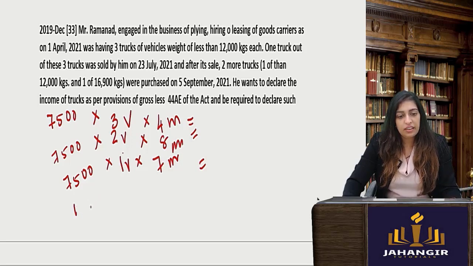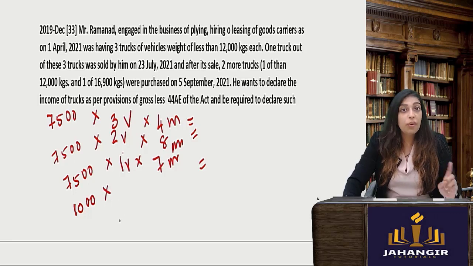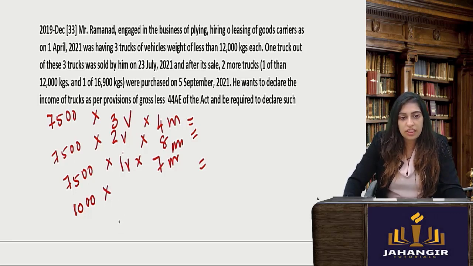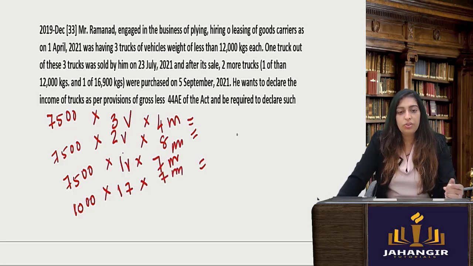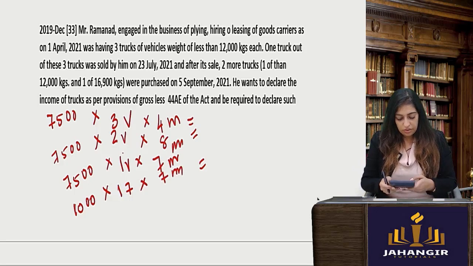So you will take 1000 per ton. So how many tons? 1 ton is how much? 1000 kilos. If and only if it is above 12,000 kgs, that means it's a heavy vehicle. For heavy vehicles, you will have to take 1000 into 17 into how many? 7 months, because this was also bought in September. All you will add. Okay, let's do this.